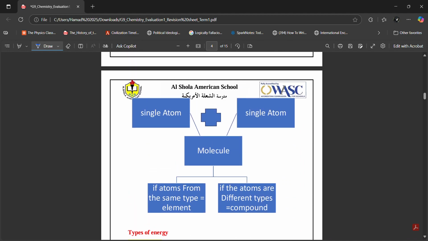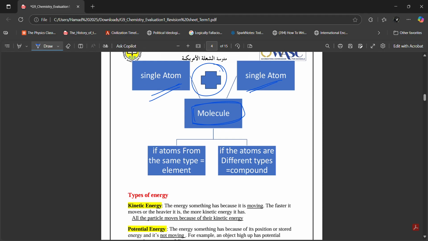So Ibrahim, a molecule is made up of a bunch of atoms that are joined together. This is what this means. Single atom plus single atom, when they combine together, they make a molecule. Now, Ibrahim, if a molecule is made up of the same atoms, then it makes an element. And if the atoms that are joined together are different, then what is formed is a compound. Keep this in mind. Let me give you an example.